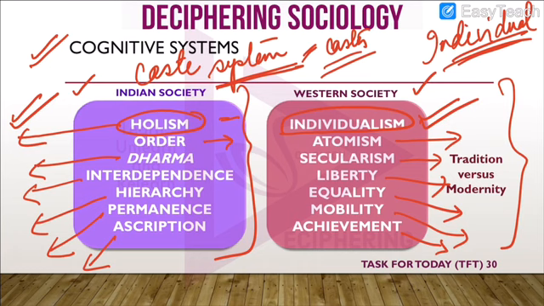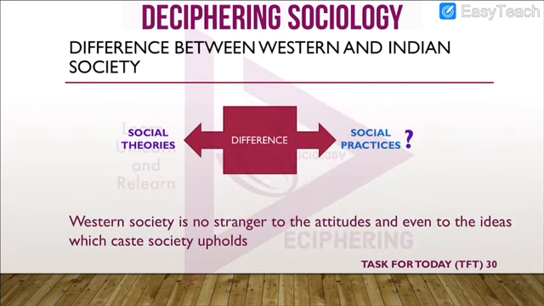So, this clash between these two cognitive systems, it was like a clash between modernity and tradition, or between holism and individualism, or between the institution of caste system or an individual. Now, when anyone is studying sociology, they would know that there are certain differences in the social theories between the West and India.